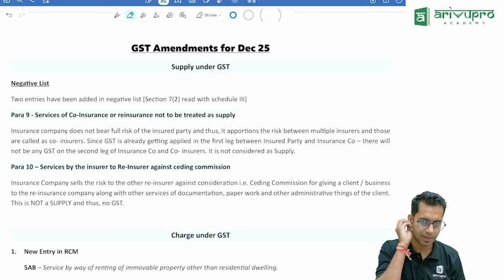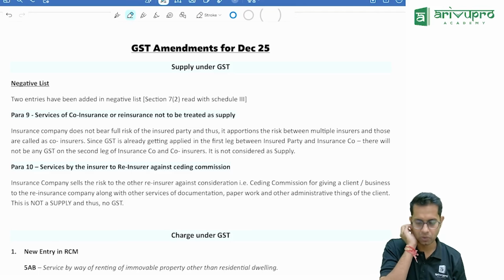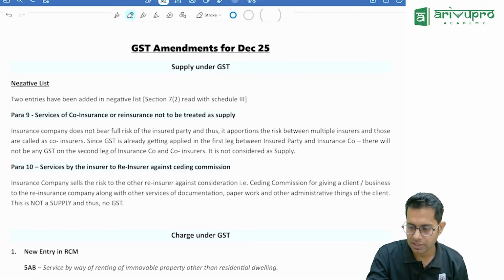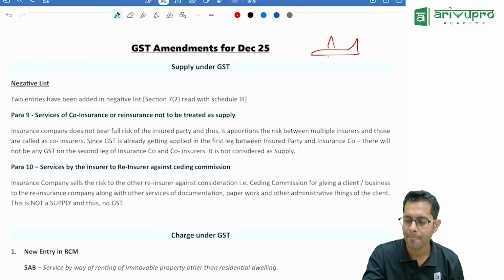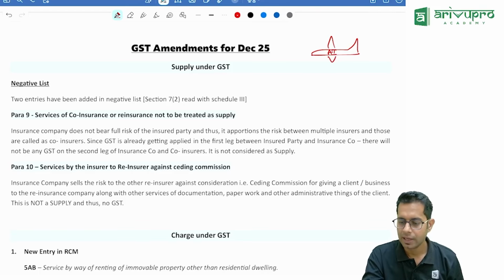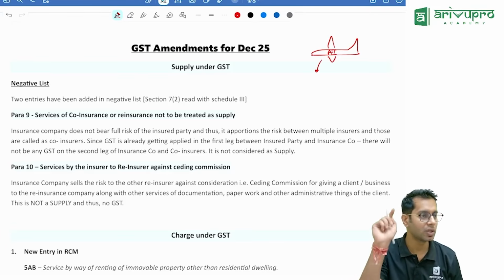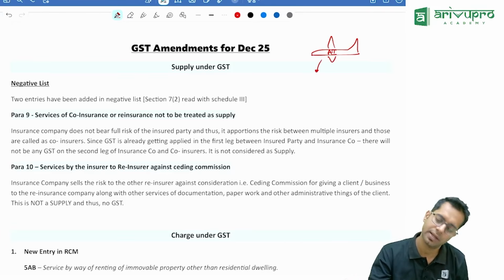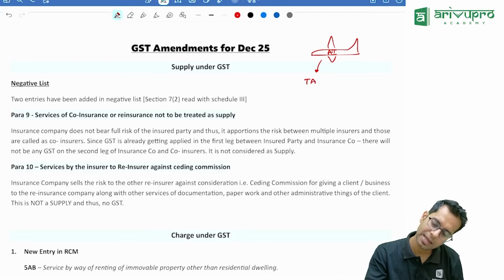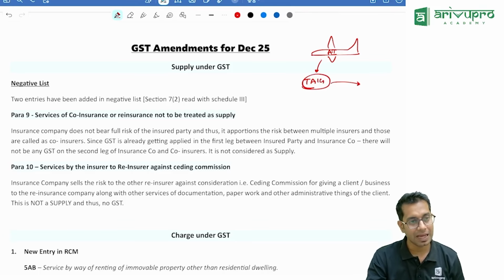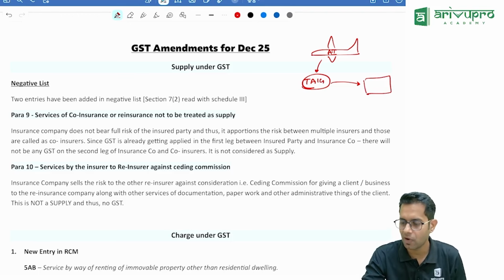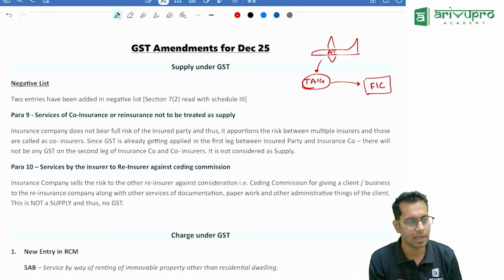Now what is happening over here? What do many companies do? There is an insurance company, let us say, you know, this airline accident happened. This is Air India. Air India has taken insurance on that aeroplane. From whom have they taken, sir? They have taken the insurance from Tata AIG. Now Tata AIG further took this insurance from another company, a foreign insurance company.